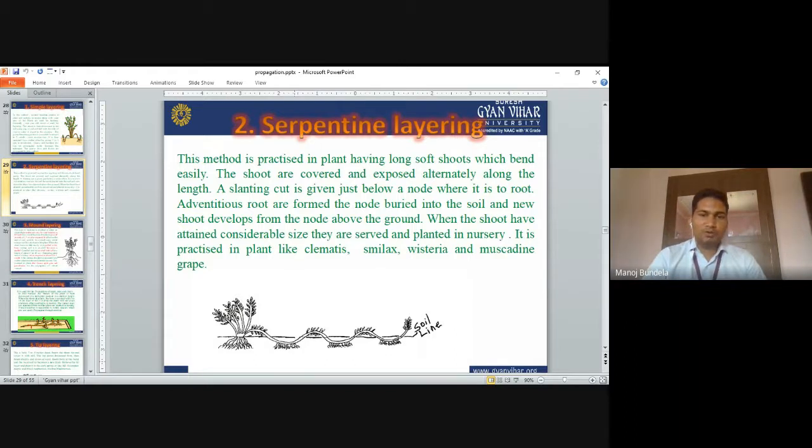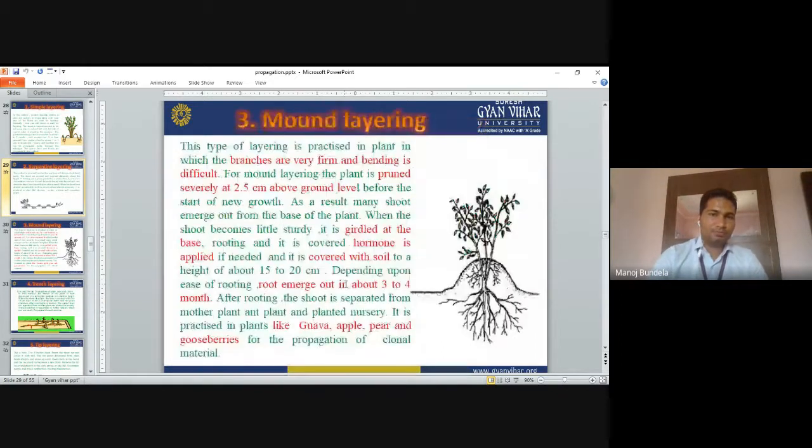When the shoots attain a particular size, they are separated and planted into the nursery. Once it attains a size, we make the cuts, and after making the cuts, we plant it into the nursery. It is practiced in Smilax, Wisteria, and Muscadine grapes. In Muscadine grapes, serpentine layering is normally practiced, so we have to dip into the soil again and again.